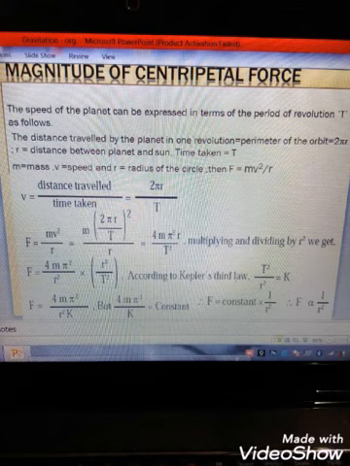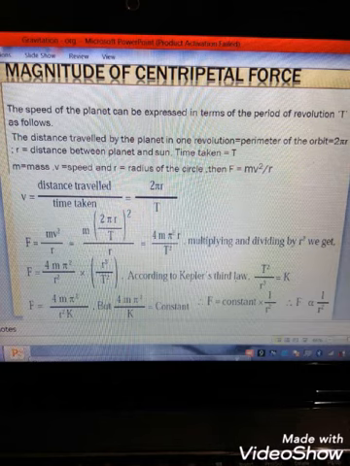Let's see magnitude of centripetal force. As you learned centripetal force, here we are going to find the magnitude of centripetal force. The speed of the planet can be expressed in terms of the period of revolution T as follows. Suppose the distance traveled by the planet in one revolution, the perimeter of the orbit, is equal to 2πr. Here r is the distance between planet and sun and T is time taken, that is, period of revolution.